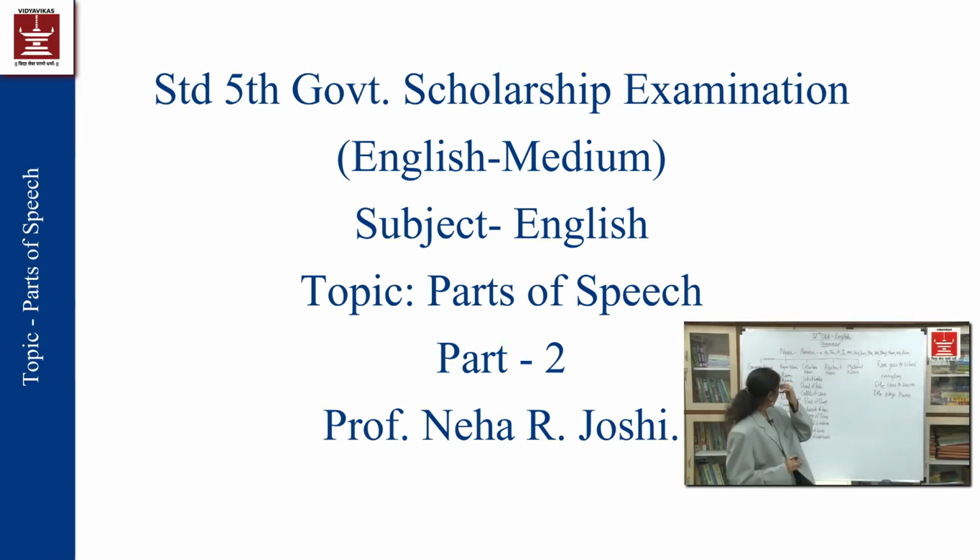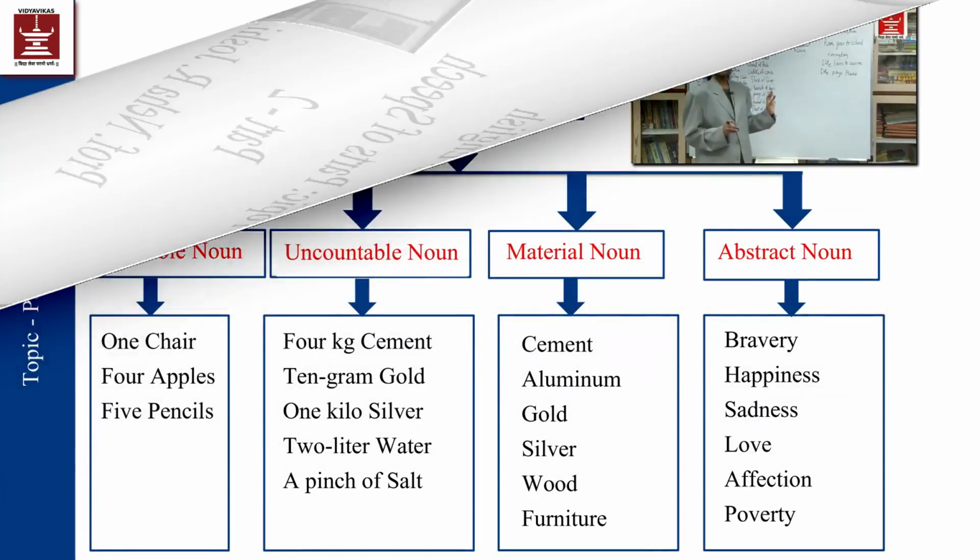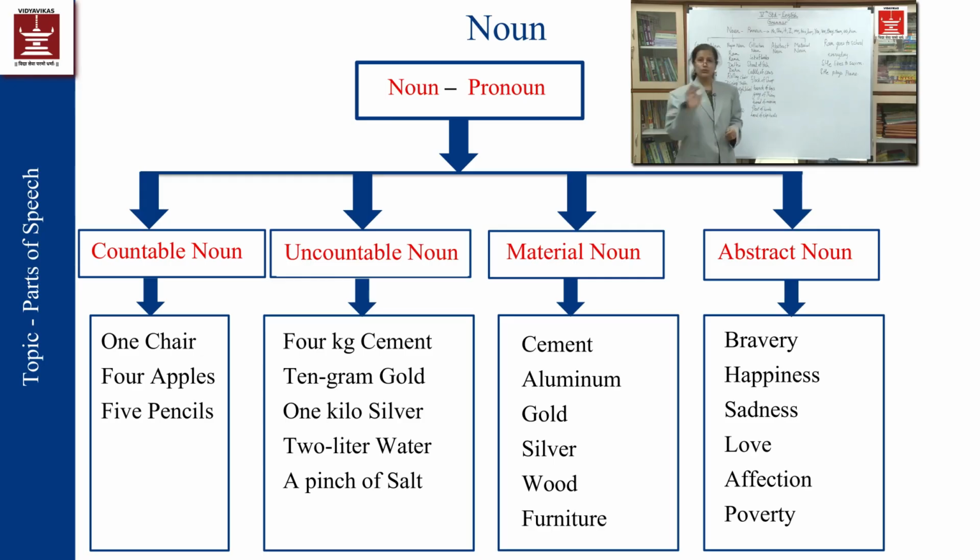Now we will move towards common noun again, where countable and uncountable nouns also we'll have to see. Now into common noun there are two types, countable and uncountable.